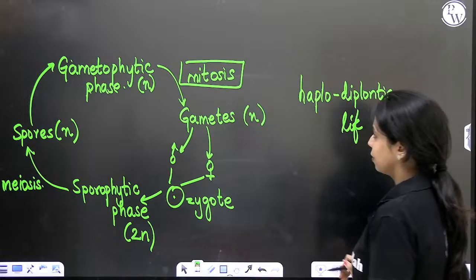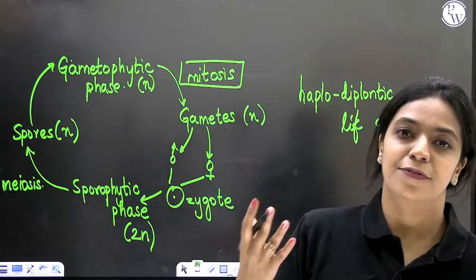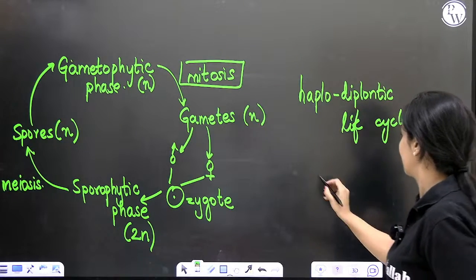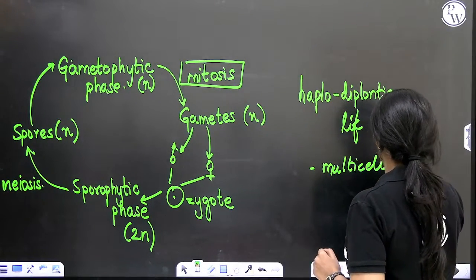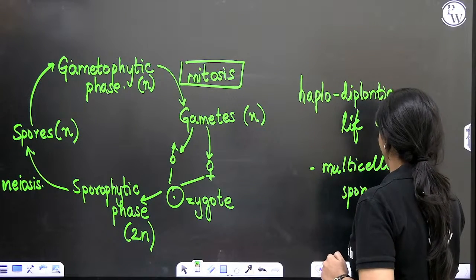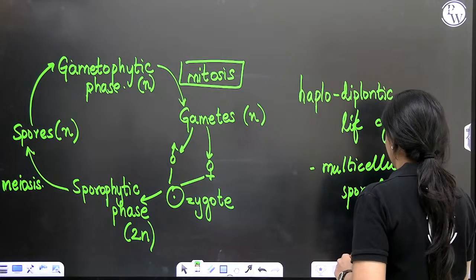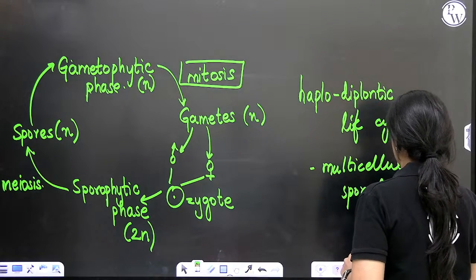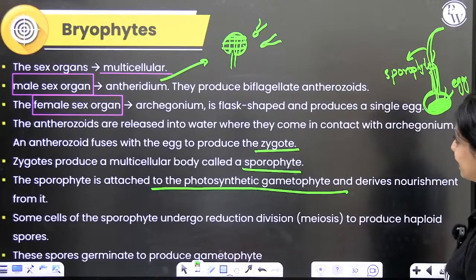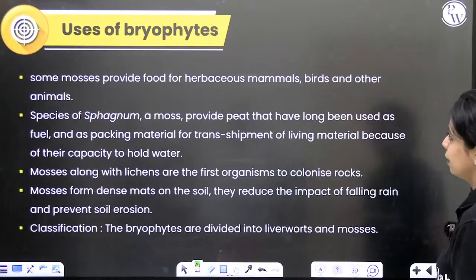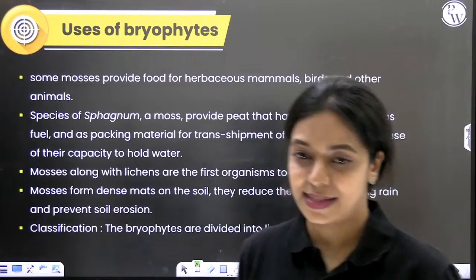Over here, both sporophytic and gametophytic phases are multicellular. Multicellular sporophyte as well as gametophyte. Okay, now let's move on quickly and talk about the uses of bryophytes. Water is needed in the life cycle for fertilization.